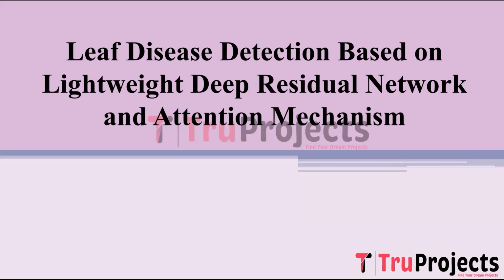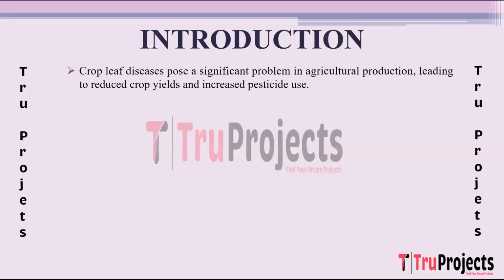About the project. The title is Leaf Disease Detection based on Lightweight Deep Residual Network and Attention Mechanism. Introduction. Crop leaf diseases create significant challenges in agriculture. These diseases directly contribute to decreased crop yields, which affects overall production. Moreover, to combat these diseases, farmers often resort to increased pesticide usage, which not only raises production costs but also